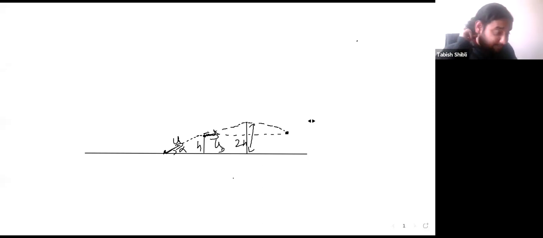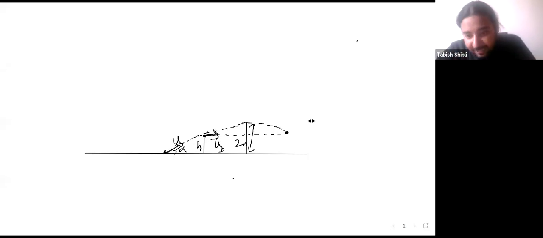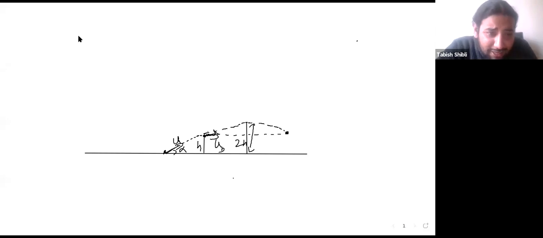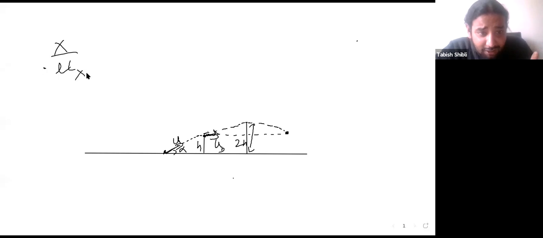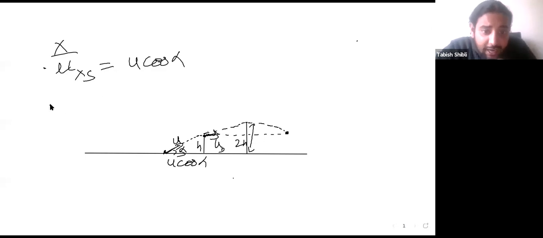Now, such a question became really, really complicated when we tried to solve it in the previous class. We had an x-axis where the speed of the stone along the x-axis is u cos alpha, right? Because this is the cos alpha element. And for the bird, you have ux given to be ub.